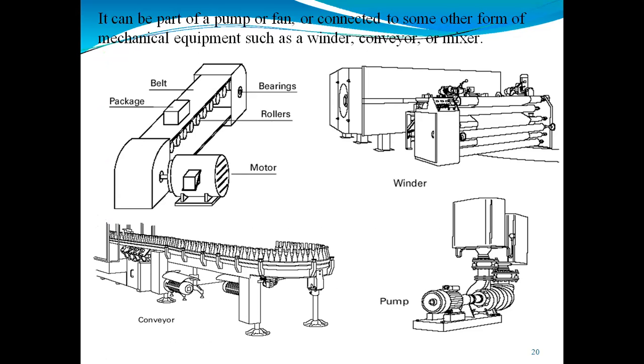Here we are supposed to use electrical energy, which will be AC, and convert that electrical energy into mechanical form. At the output, you will get energy in the form of mechanical energy, and some as light, air, or heat. These are some examples where we can use the induction motor: winder, pump, conveyor, DC motor, AC motor. We use these to convert AC electrical energy into mechanical energy.